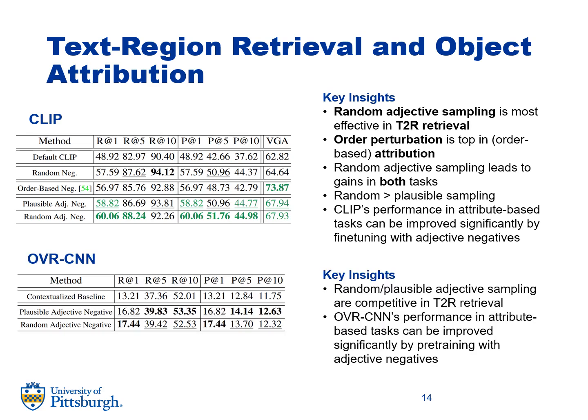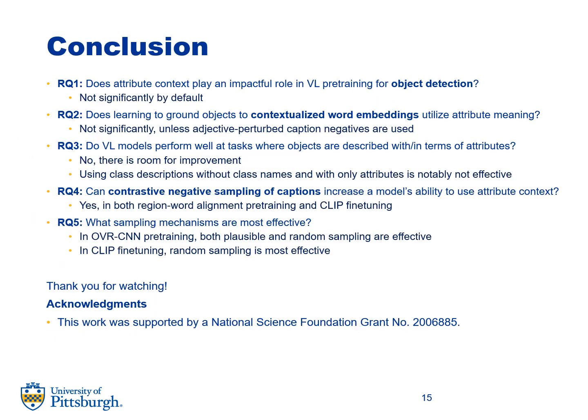Random does better than plausible here, though with OVR-CNN we see competitive performance with random and plausible, and we see increases there as well. To conclude, we summarize answers to the research questions originally posed.